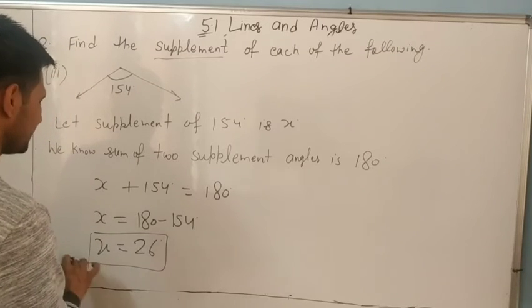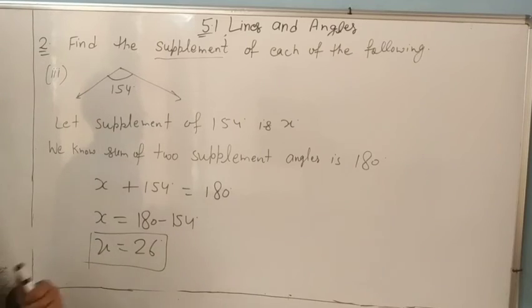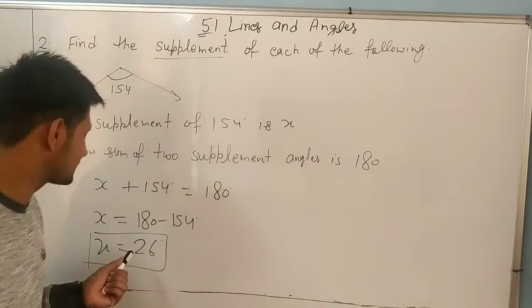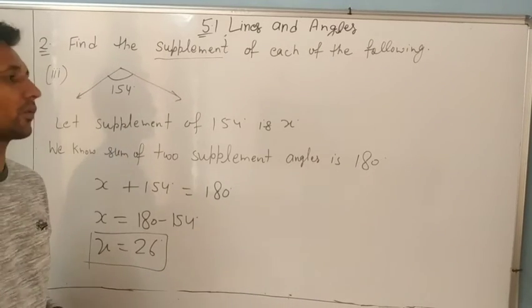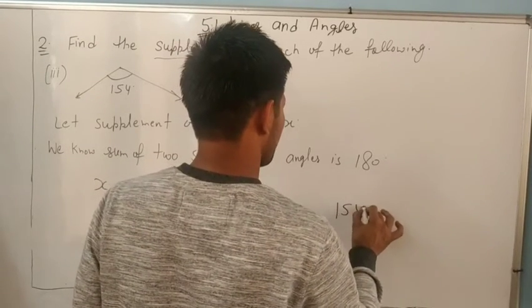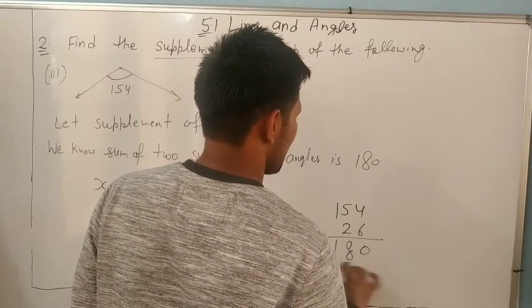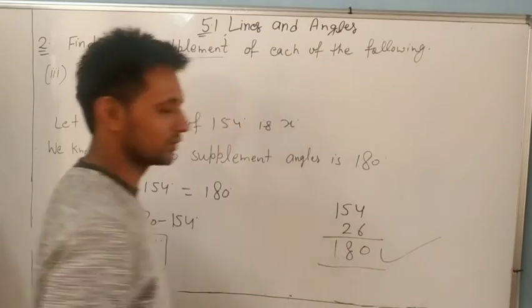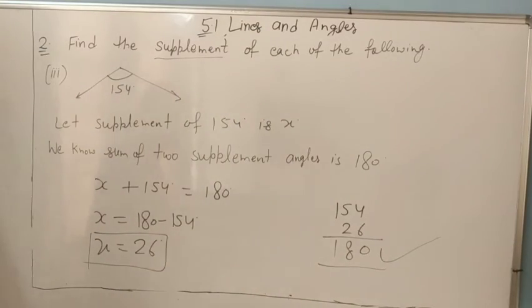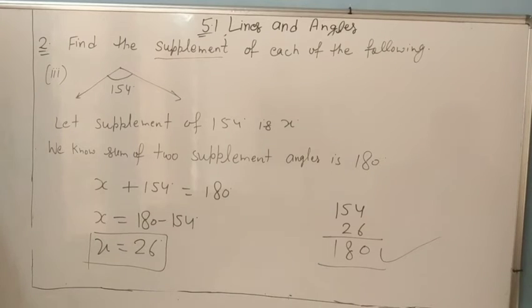Yes. So the supplement of 154 is 26 degrees, and the supplement of 26 is 154. You can verify your answer also: 154 plus 26 is 180. It means our answer is right. Now please note it down. Now, next question, dear.